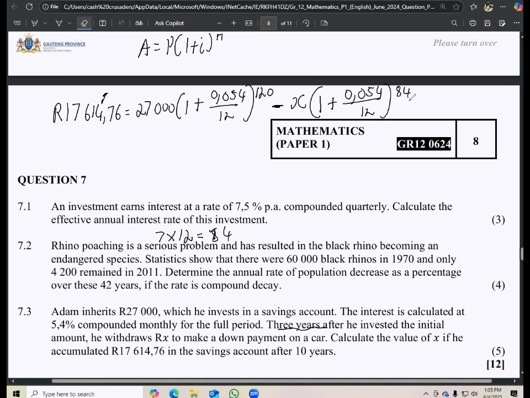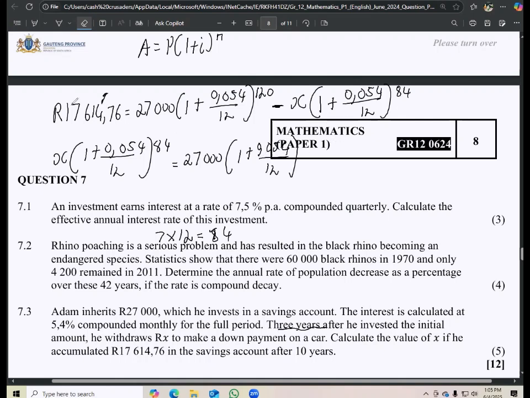And then at this point, obviously you can take this one and transpose it over to this side. It becomes positive, and then (1 plus 0.054 over 12) to the exponent of 84. And then it's going to be 27,000 and then bracket 1 plus, so I hope you have a calculator with you, and then over 12.